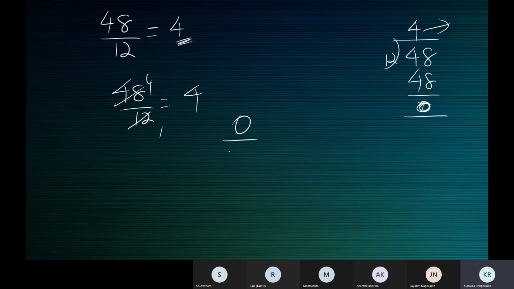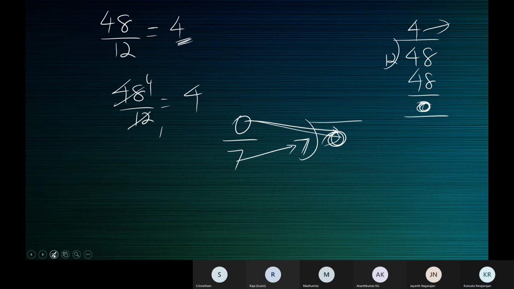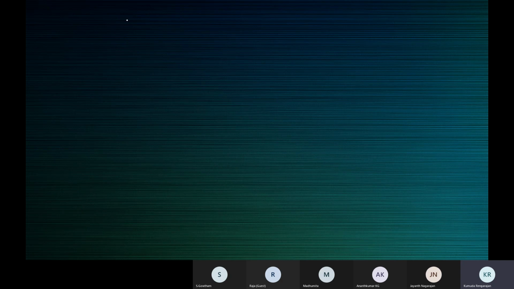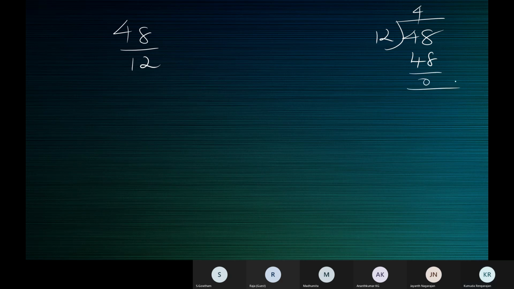What is 0 divided by 7? You'll have to put 0 inside. The numerator is the dividend. The denominator is the divisor. Always. See here, when it's 48 by 12, 48 is the dividend, 12 is the divisor. 12 fours are 48. All right. 4 is the quotient.